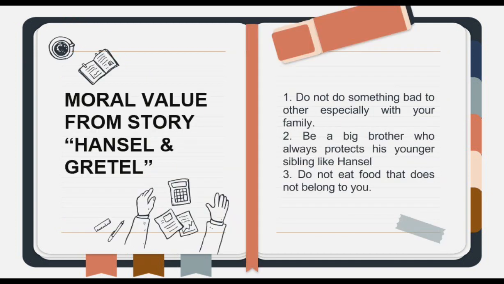And the last is about moral value. What we can learn from this story is to not do bad things to others, especially your family. The second is to be a big brother who always protects his younger sibling like Hansel. And the last is do not eat food that does not belong to you.